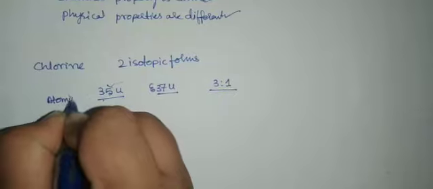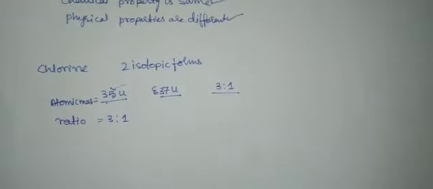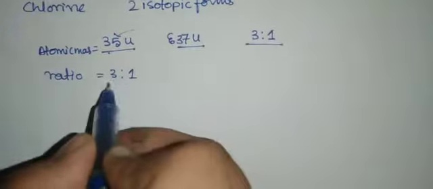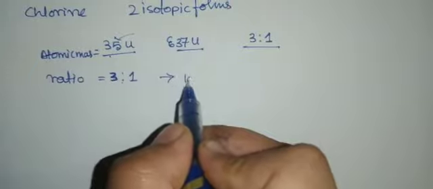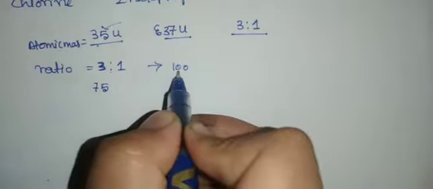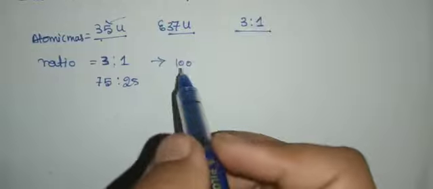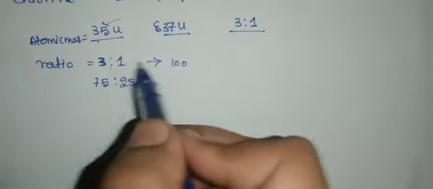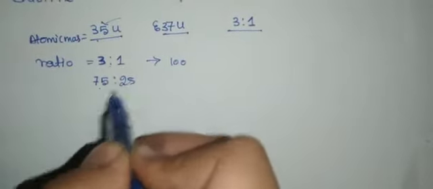So here they have given the atomic mass 35 and the ratio 3:1, right? So students, if you take 3:1 and convert it into percentage, that means 100, right? So 3 parts means that is 75. 1 part in the 100 means that is 25, right? So we have converted the ratio to the percentage. So of 100, 3 parts is nothing but 75, 1 part means 25.